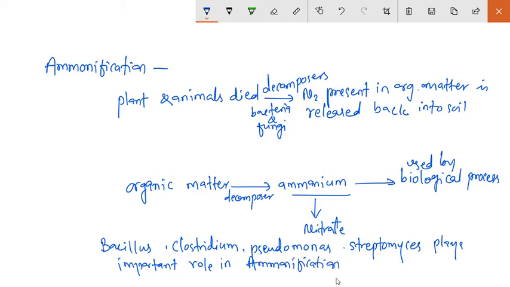Okay, so ammonification means the dead organic matter, with the help of decomposers, is converted into ammonium. So that is known as ammonification.